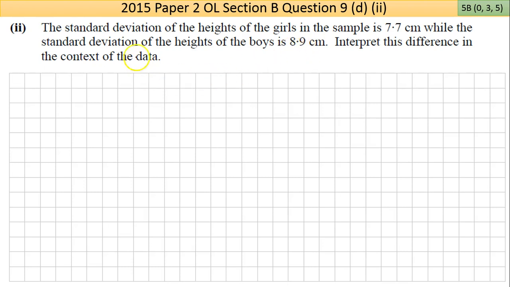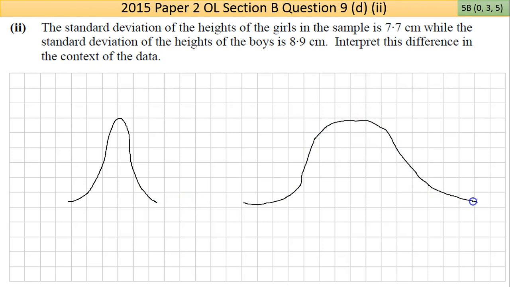But basically, it's how far something deviates from the mean. Okay, so the boys deviate from the mean in a greater way than the girls. So that's one way of looking at it. Or if you had a graph, girls should be more like this, and the boys would be more spread out. That's terrible. Whatever. It's supposed to be a graph. And that's the kind of idea. That's what it's saying. Okay.